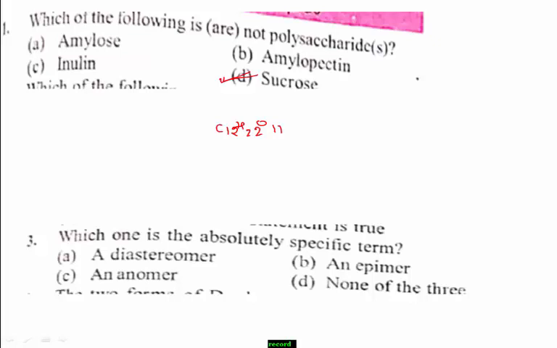Remember, diastereomers are those isomers which are not enantiomers. There may be more than one diastereomer of a compound, and an epimer differs in the configuration of only one chiral carbon. Therefore option D is the right answer.